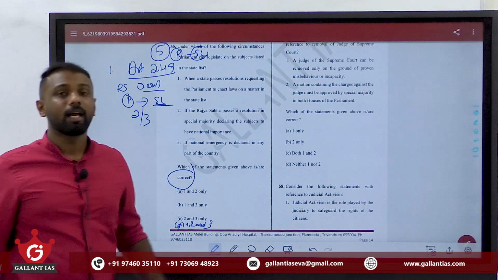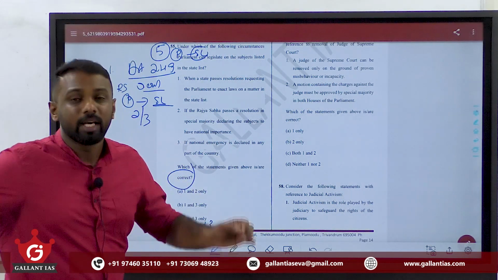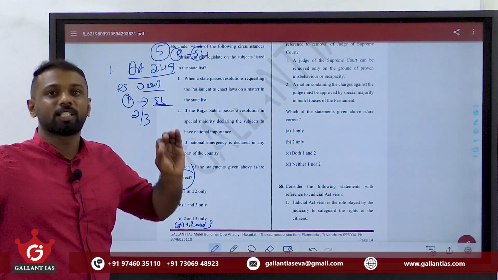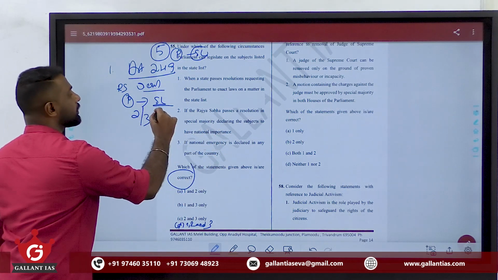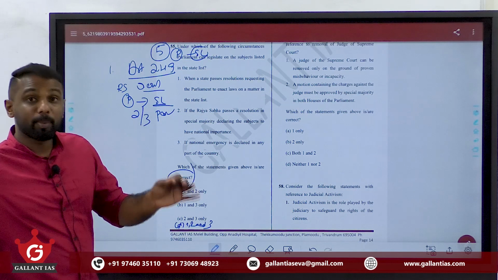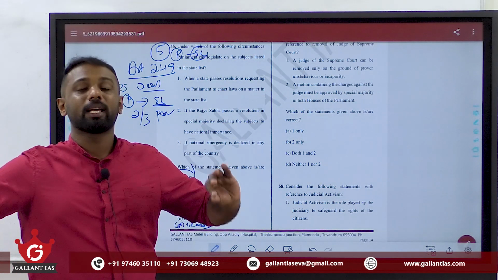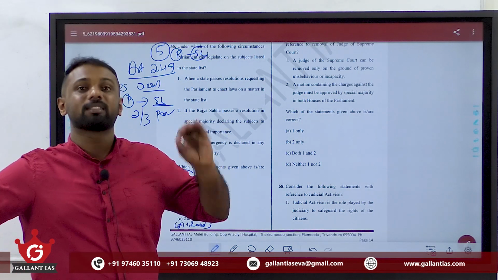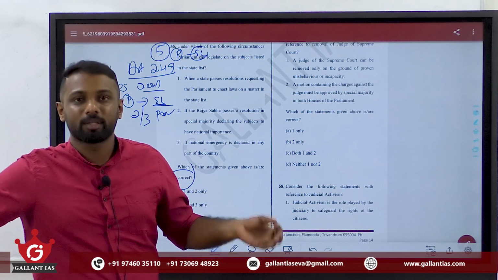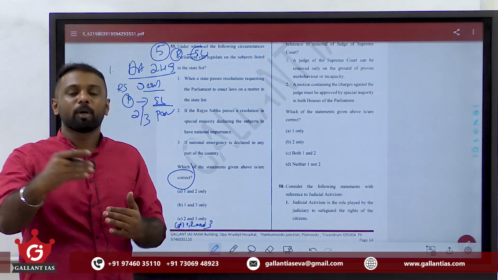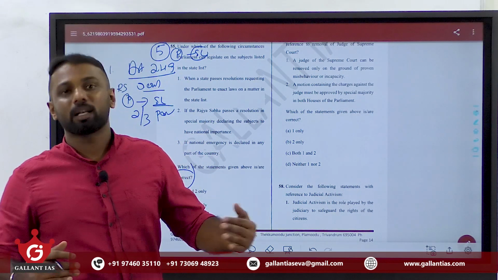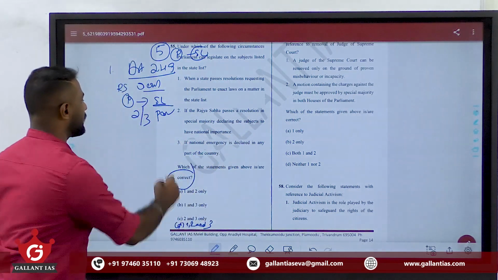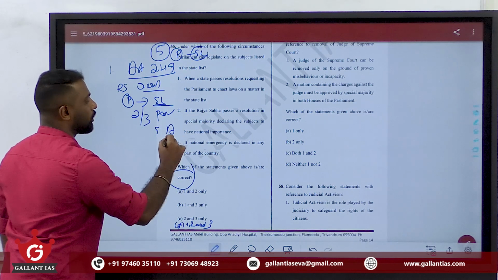I repeat once again, under Article 249, if Rajya Sabha passes a resolution by a 2/3 majority, that is 2/3 of the members present and voting, empowering Parliament to make a law on a subject under the state list because of national importance. So Rajya Sabha is saying that because of so and so national important issues, we are empowering Parliament to make a law on so and so matters, say subject A or subject B.